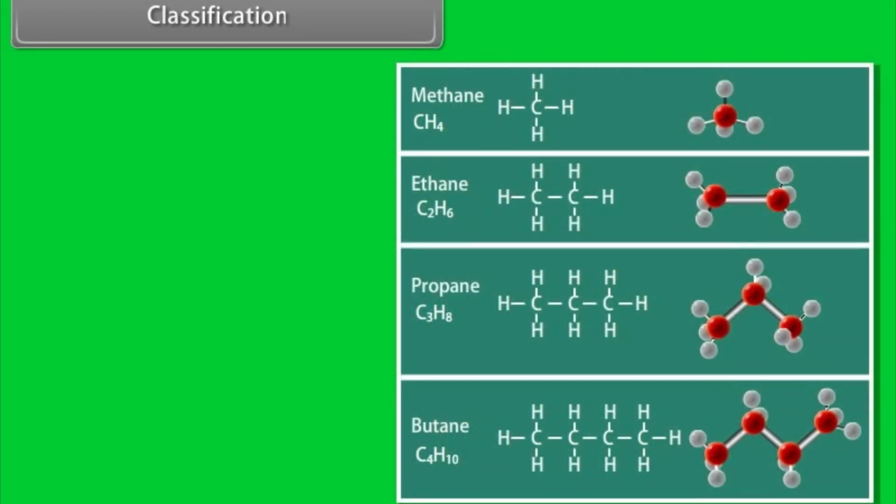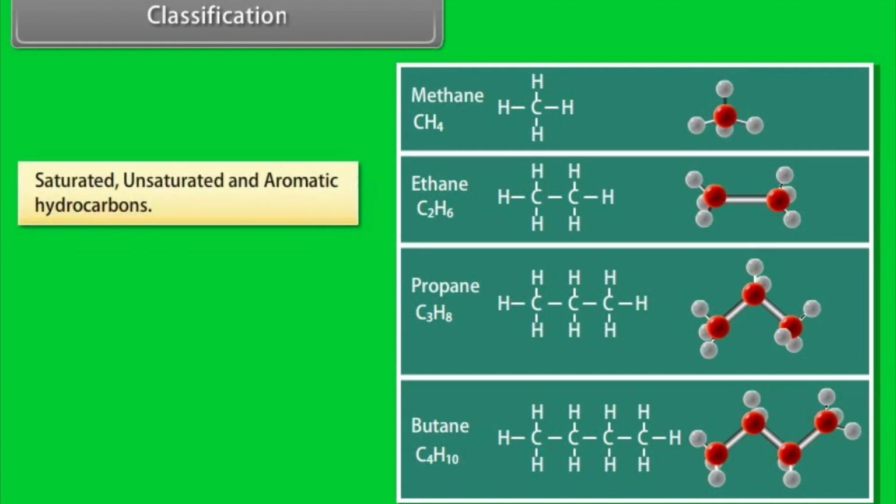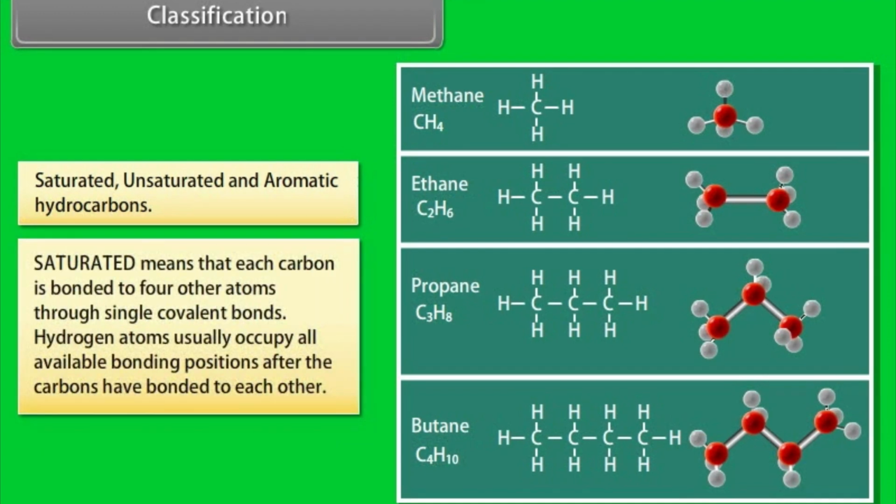Classification. Depending upon the types of carbon-carbon bonds present, hydrocarbons can be classified into three main categories: saturated, unsaturated, and aromatic hydrocarbons. Saturated. Saturated means that each carbon is bonded to four other atoms through single covalent bonds.